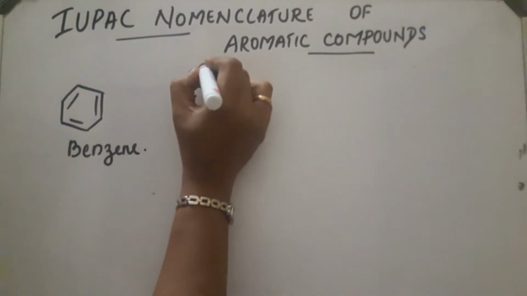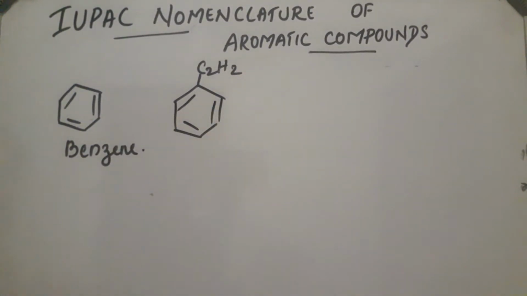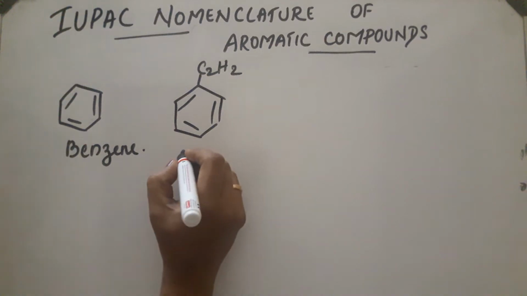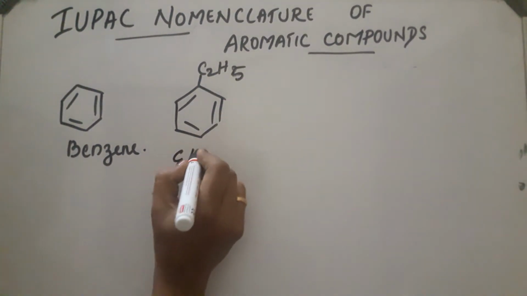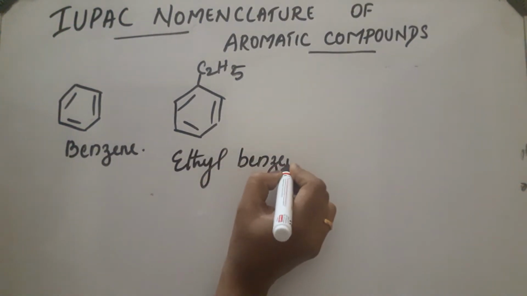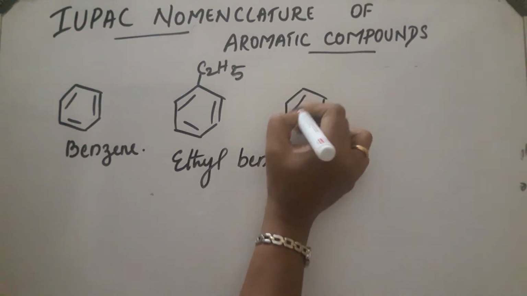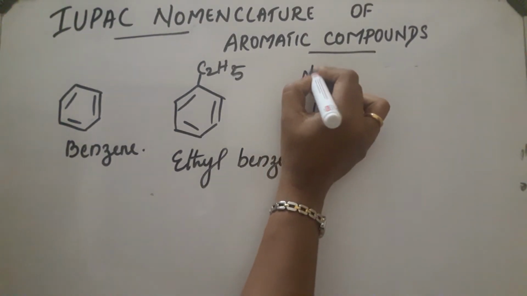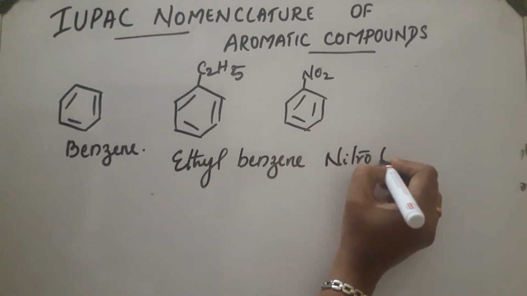Here the group C2H5 is used as the prefix to the benzene. So the prefix will be ethyl and the compound is ethyl benzene. Another example, if nitro group is attached, here the prefix will be nitro, nitrobenzene.